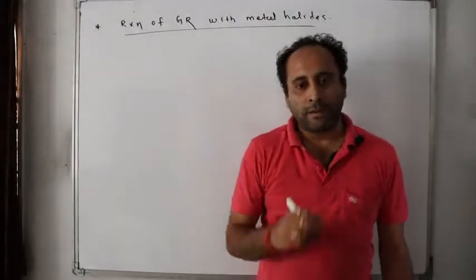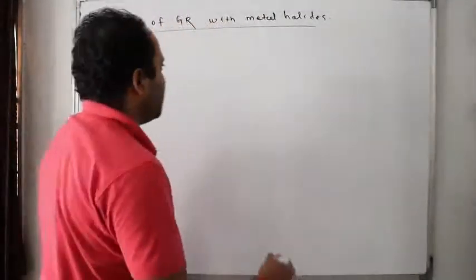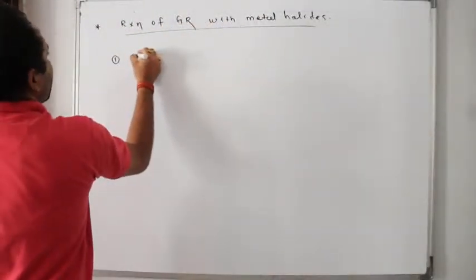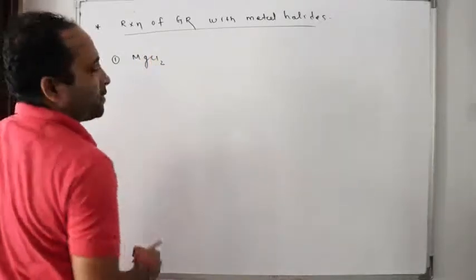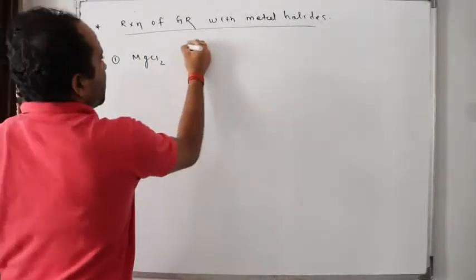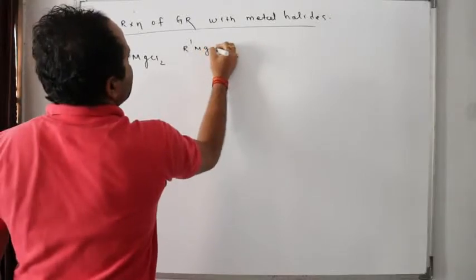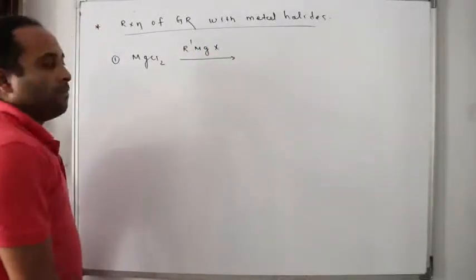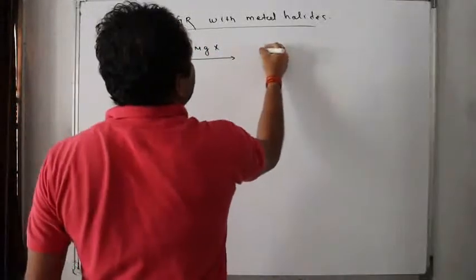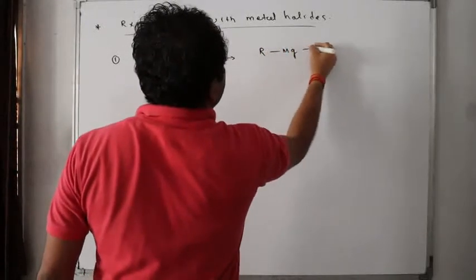Clear? What will be this? Simple. If I react magnesium chloride with R-MgX, what will I get here? I'll get dialkyl magnesium.